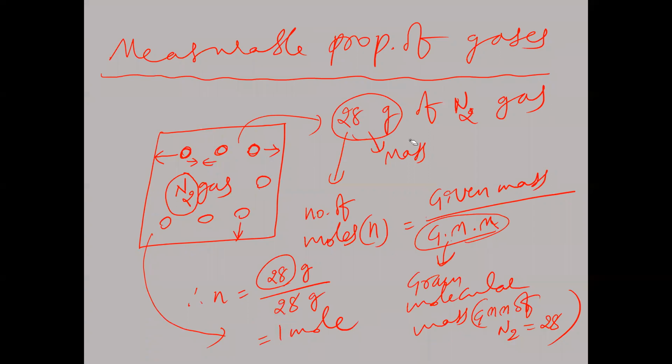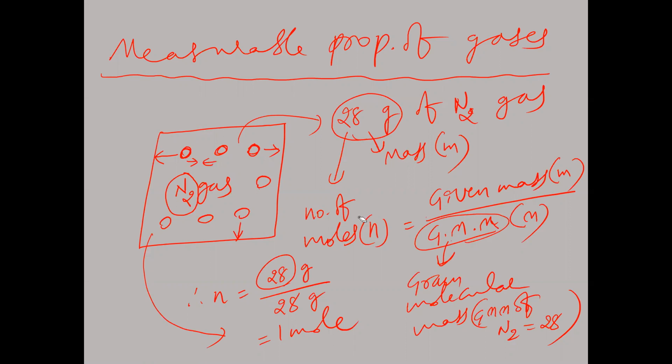Okay, so mass is generally taken by the symbol small m. So mass is small m and gram molecular weight is GMM. Otherwise, we can take capital M. Capital M indicates gram molecular weight and small m indicates mass. Mass by gram molecular mass will give the number of moles. So number of moles is indicated with small n. Is that clear?